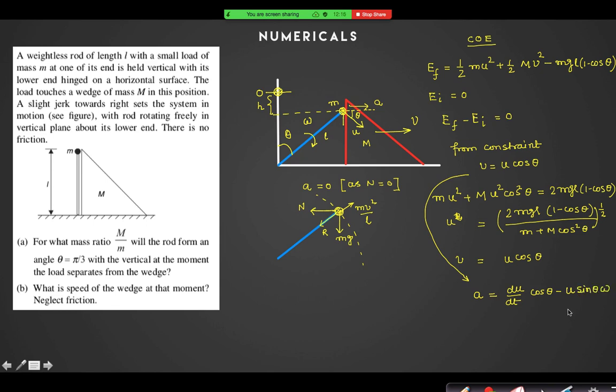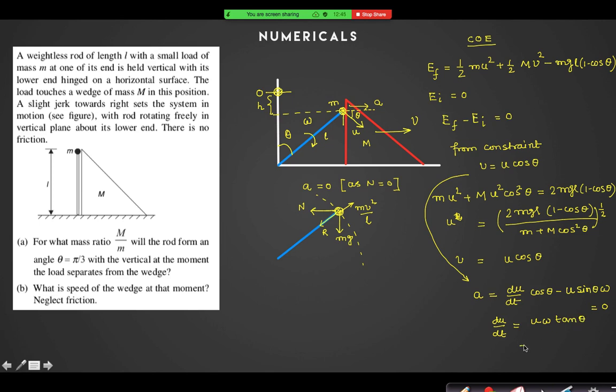Can I say that? And at this instant it is 0. Yes or no? Because the acceleration is 0 at theta equal to 60 degrees. So what is actually du by dt at this instant? du by dt at this instant is equal to u into omega into tan theta.